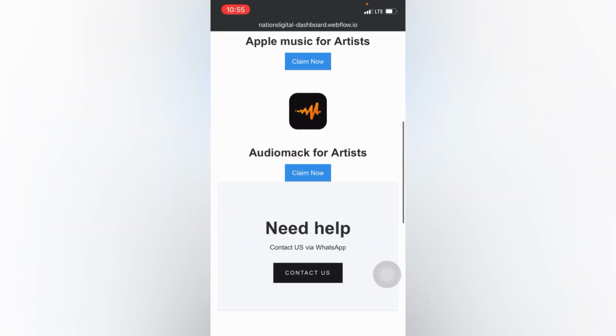And one thing I love about them is that they offer WhatsApp support. Basically, Nation Digital Distribution provides 24/7 WhatsApp support, which I'll say none of the other music distribution platforms provide this kind of service.